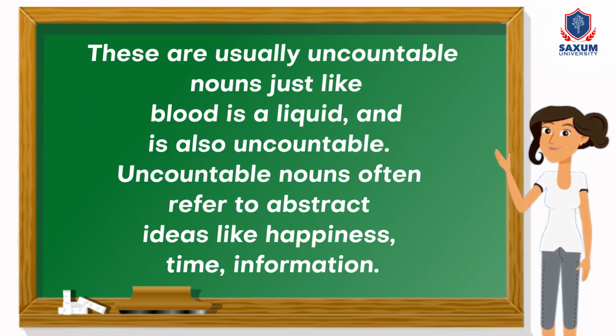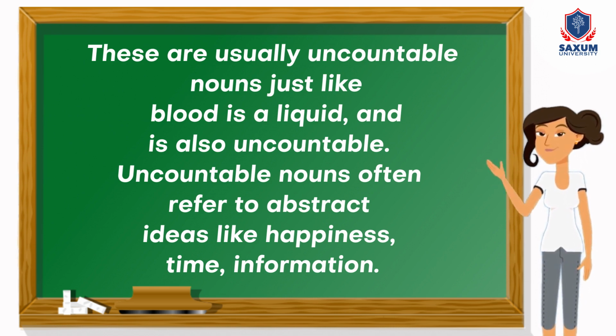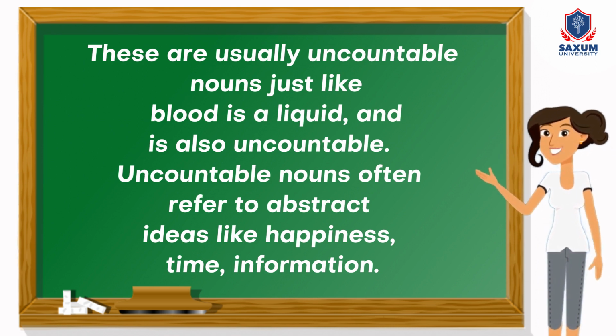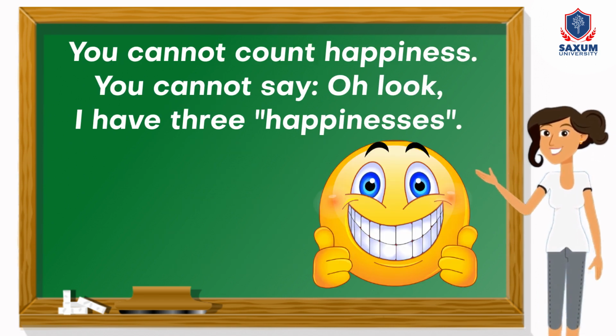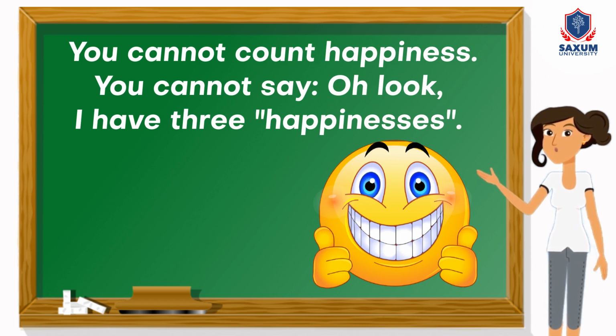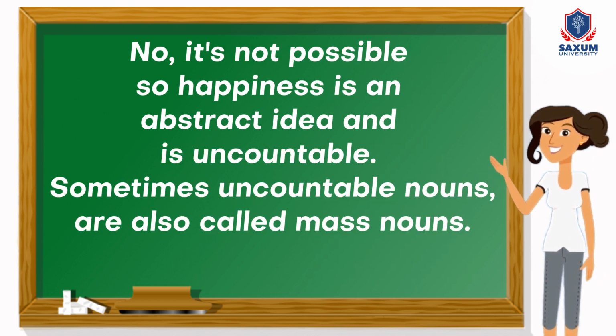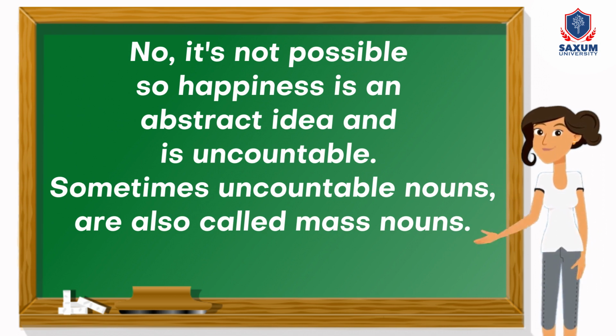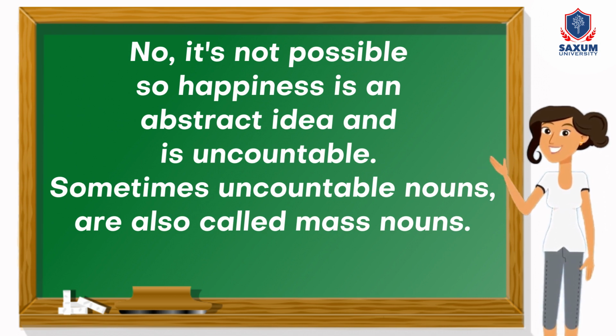These are usually uncountable nouns, just like blood is a liquid, and is also uncountable. Uncountable nouns often refer to abstract ideas like happiness, time, information. You cannot count happiness. You cannot say, "Oh look, I have 3 happinesses." No, it's not possible, so happiness is an abstract idea and is uncountable. Sometimes uncountable nouns are also called mass nouns.